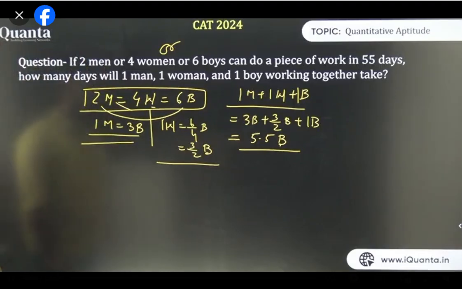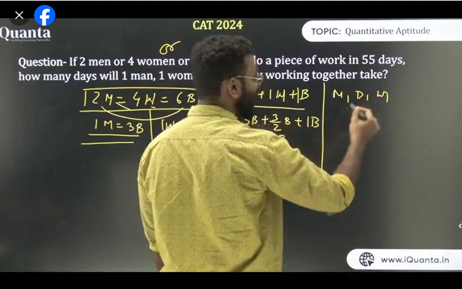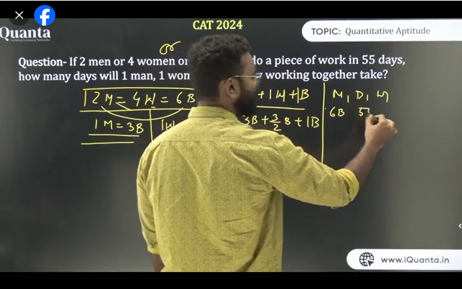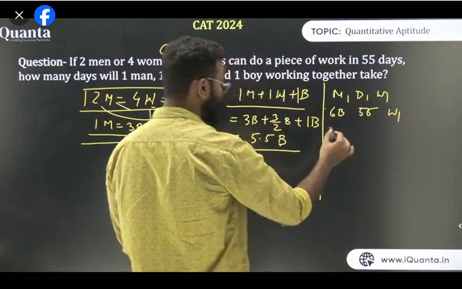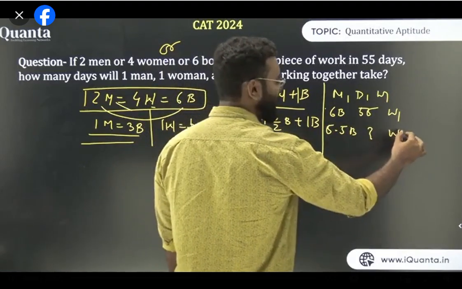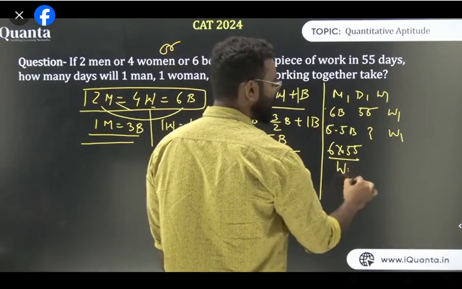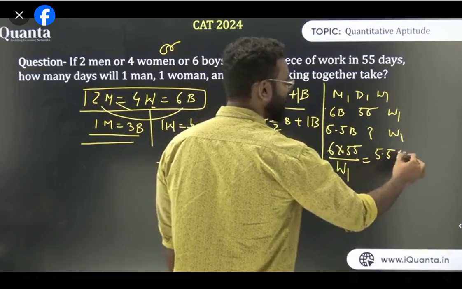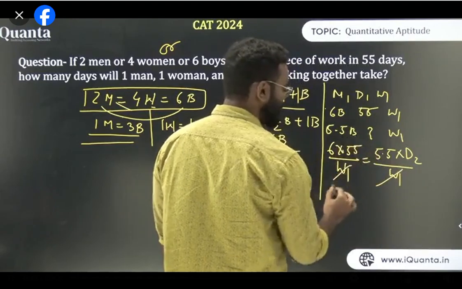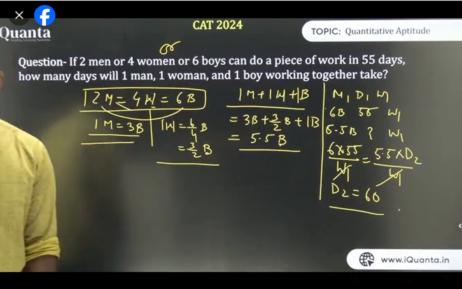Now if I use the formula M1 D1 upon W1, this formula: the number of men initially was 6 boys. How many days were 6 boys taking? 55 days. And the work is the same, that is W1. Similarly, what I need to find is in how many days 5.5 boys will do it. And the work is the same, W1. So 6 into 55 upon W1 is equal to 5.5 into D2 upon W1. If you solve this, you'll get D2 equal to 60. That is one way to solve this question.